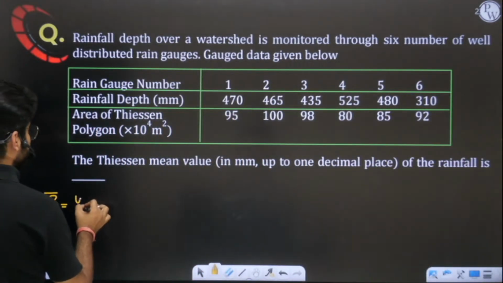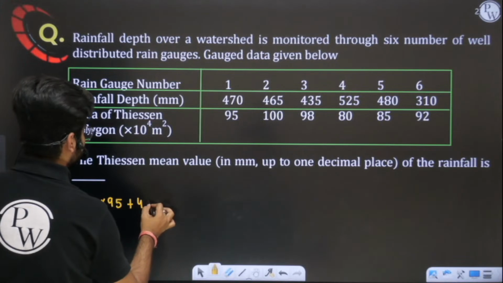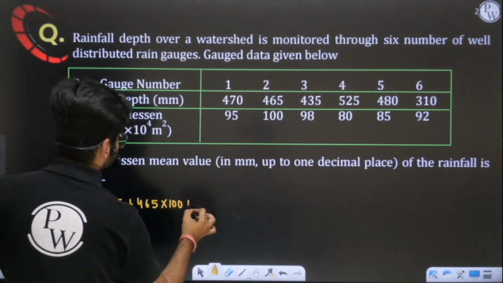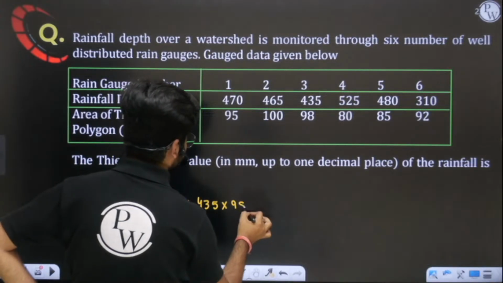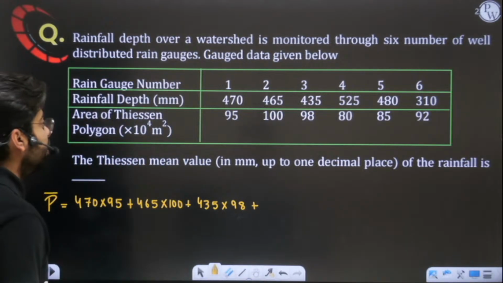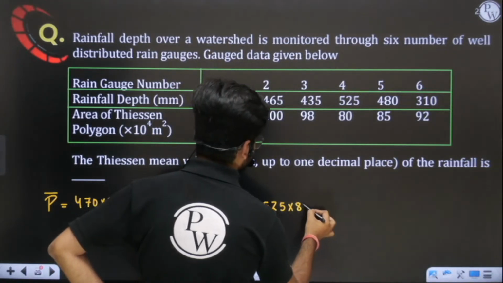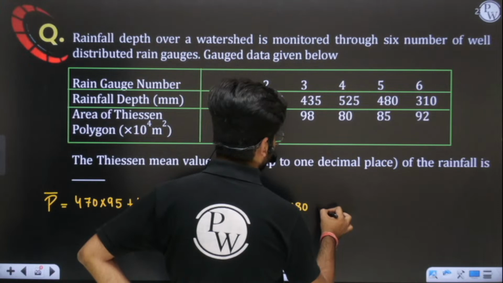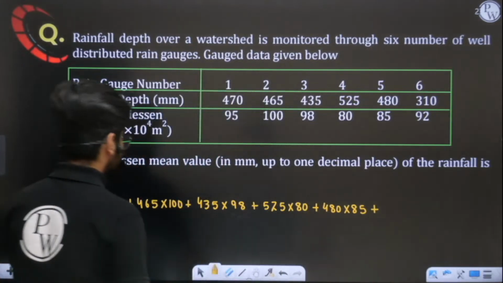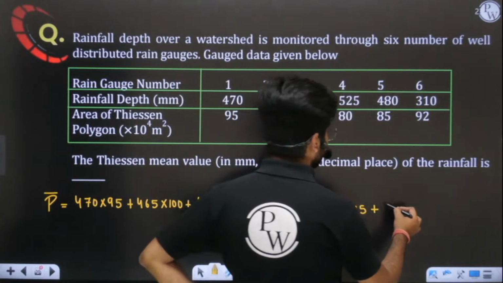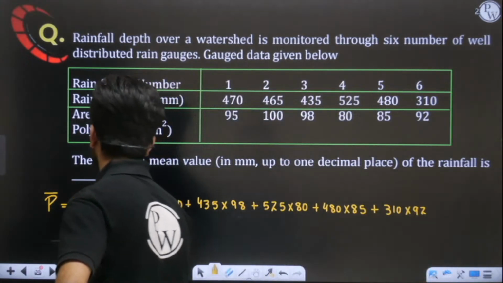So 470 into 95, 465 into 100, 435 into 98, 525 into 80, then 480 into 85, and at the last we have 310 into 92, divided by the total area.